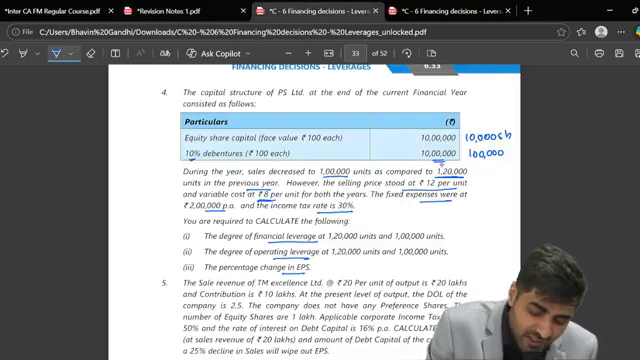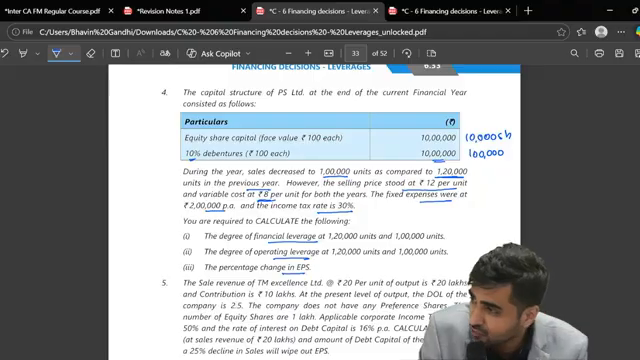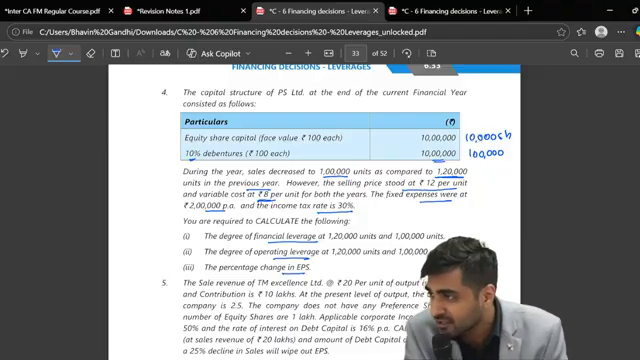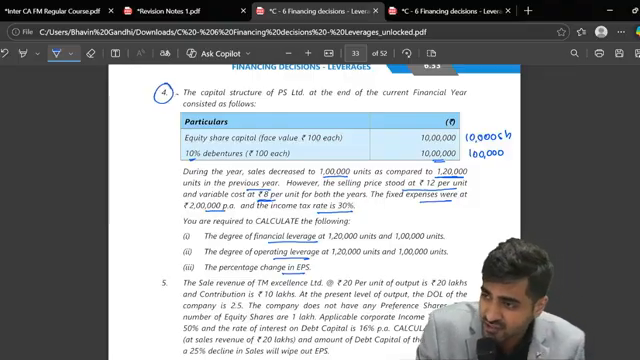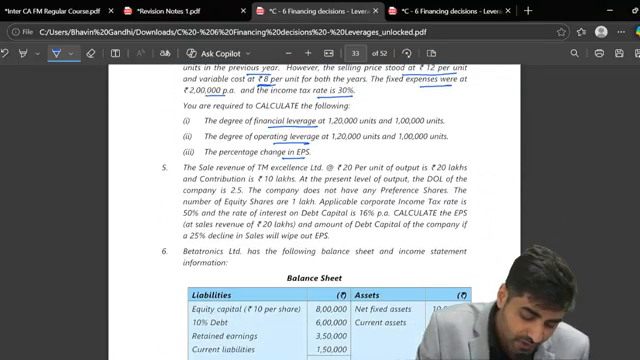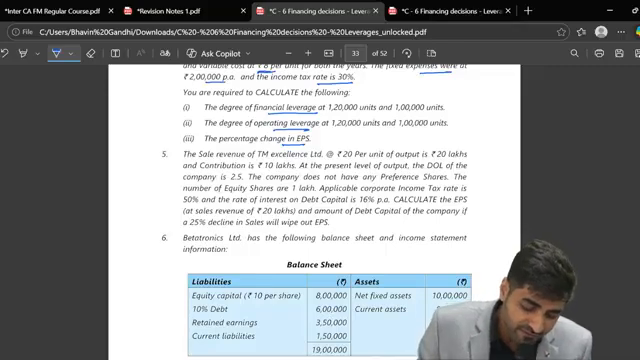Nothing has changed. We have the selling price, we have everything given to you. We just have to substitute that in the income statement and get the answer. So I'm not solving this; you will be able to manage it. There is nothing new in this illustration 4. Okay. Come to illustration 5.